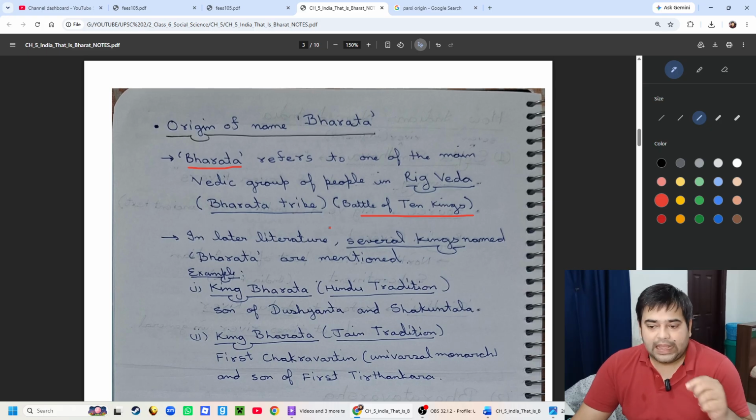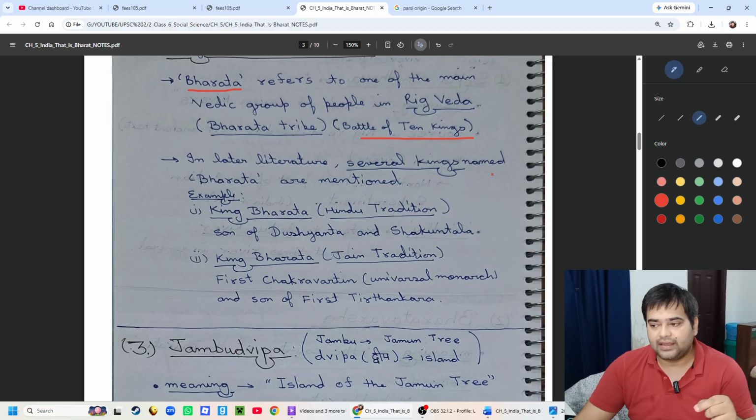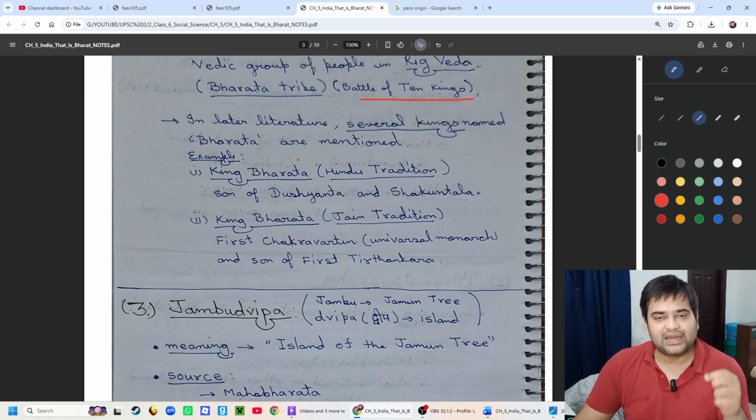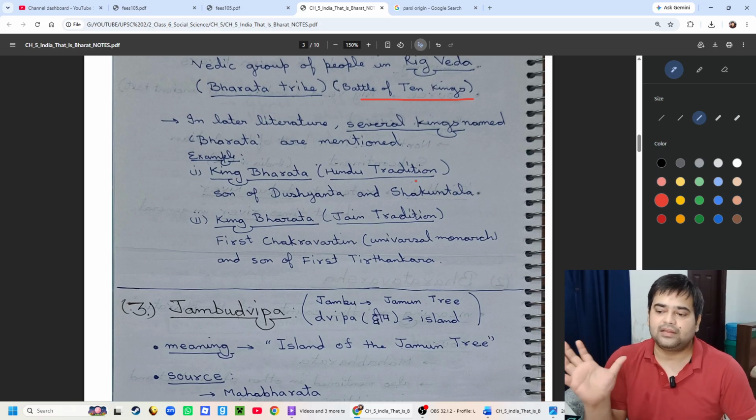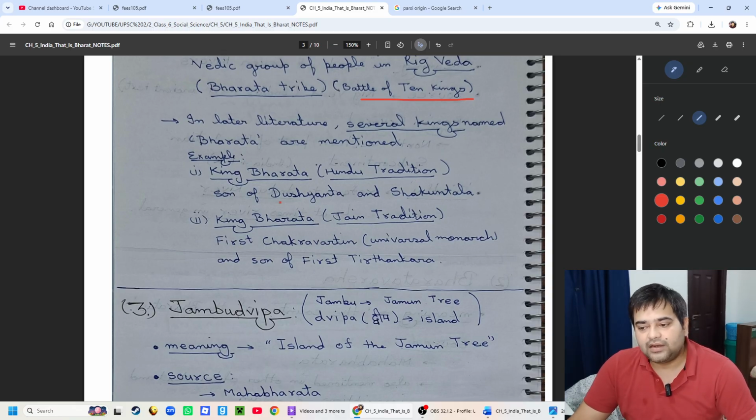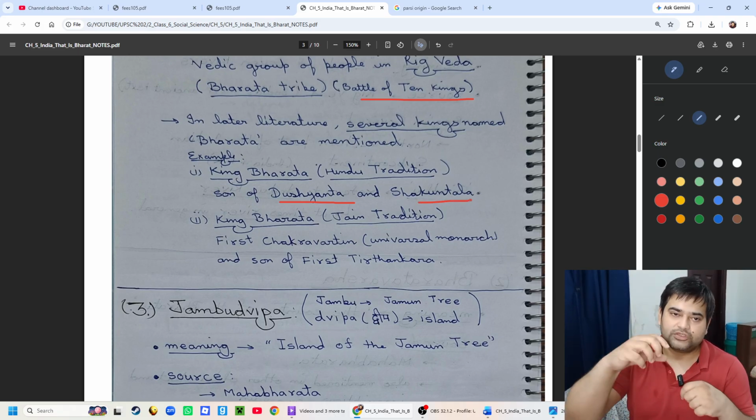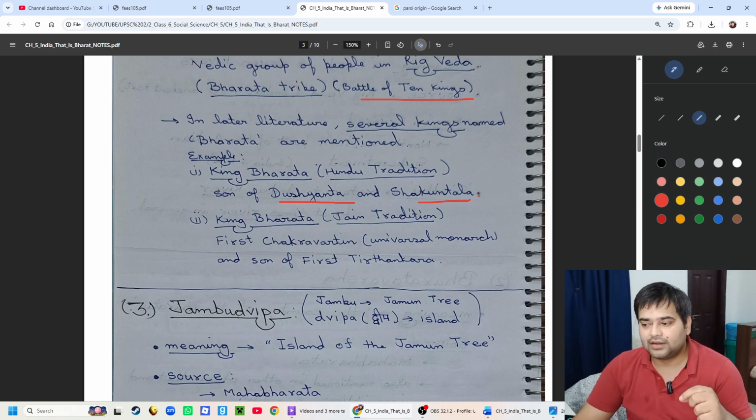Now it is not only the Bharata tribe. In other literature also the word Bharat appears. In later literature, several kings appeared whose name was Bharat. For example, King Bharata in Hindu tradition. There is a famous king, King Bharata, and many people say that the name Bharat comes from him. He was the son of Dushyant and Shakuntala, the same Bharata who, when he was a young child, was so brave that he counted the teeth of a lion.